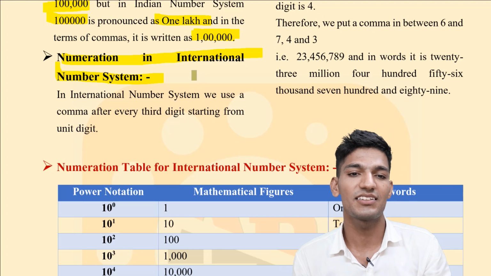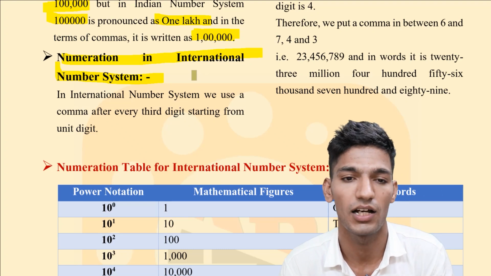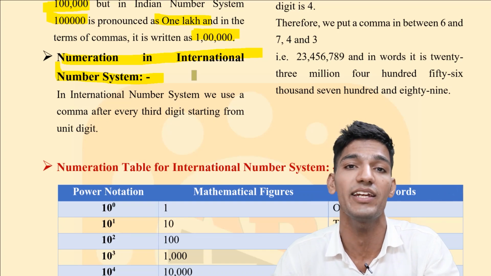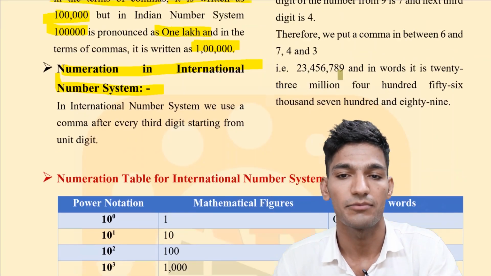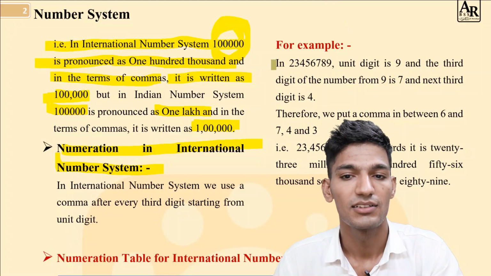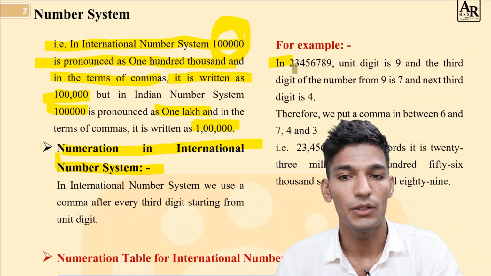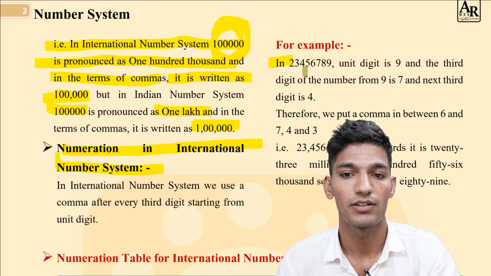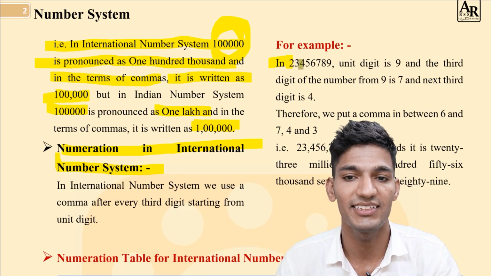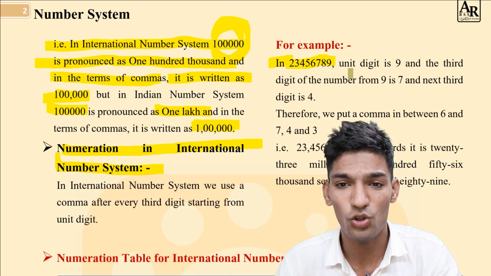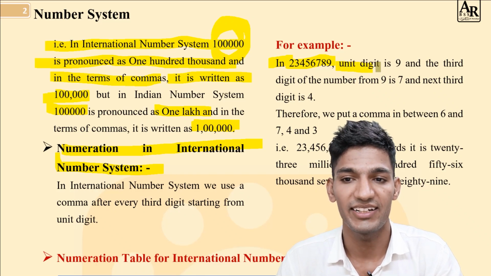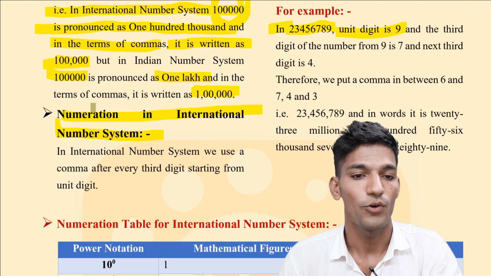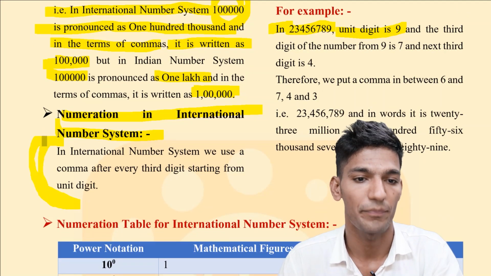There are some rules in the international number system to numerate any number, for example 23,45,67,89.